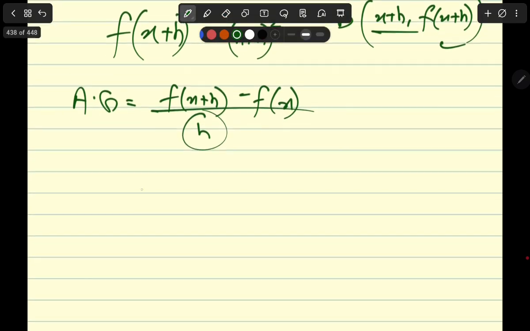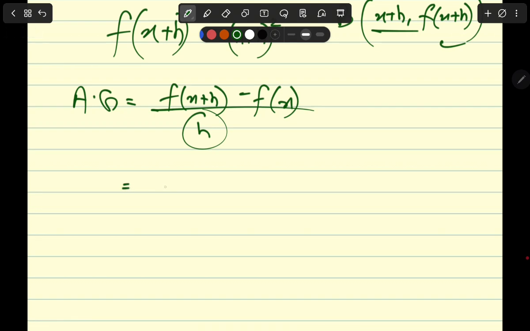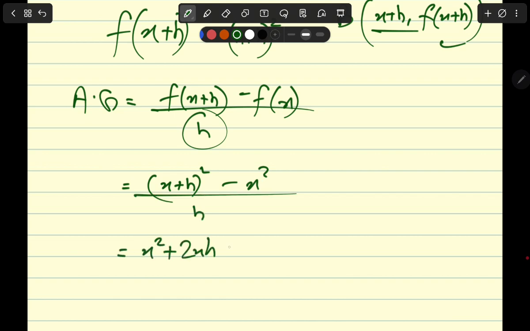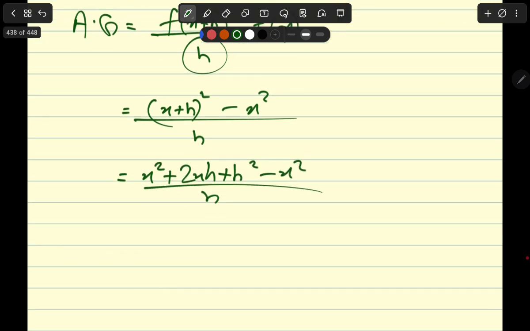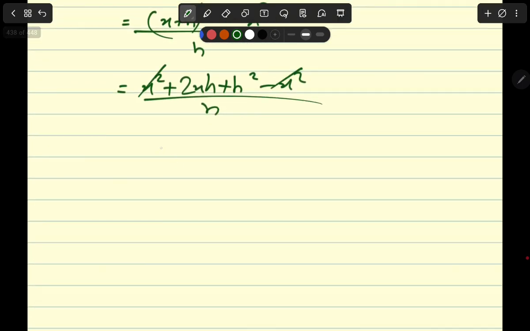Now if the average gradient is this, f of x plus h is going to be x plus h whole squared, and this is going to be x squared, over h. So this becomes x squared plus 2xh plus h squared minus x squared over h. So this is going to become 2x plus h, which is equal to the average gradient.